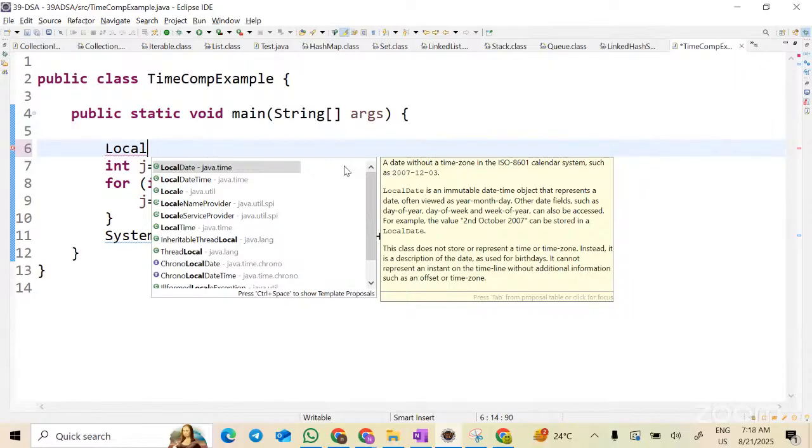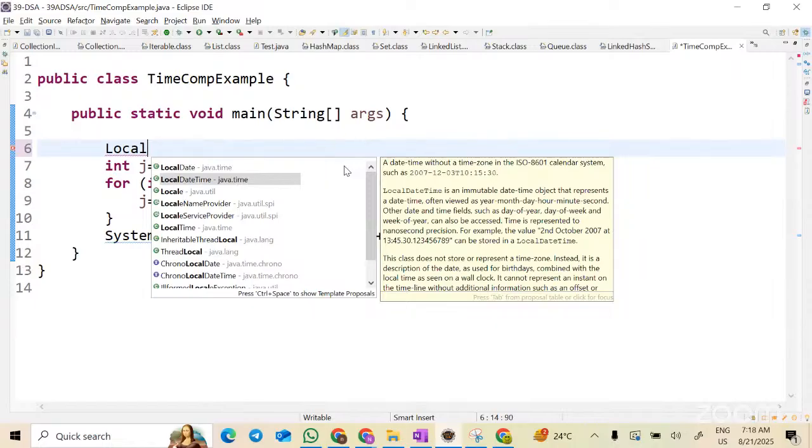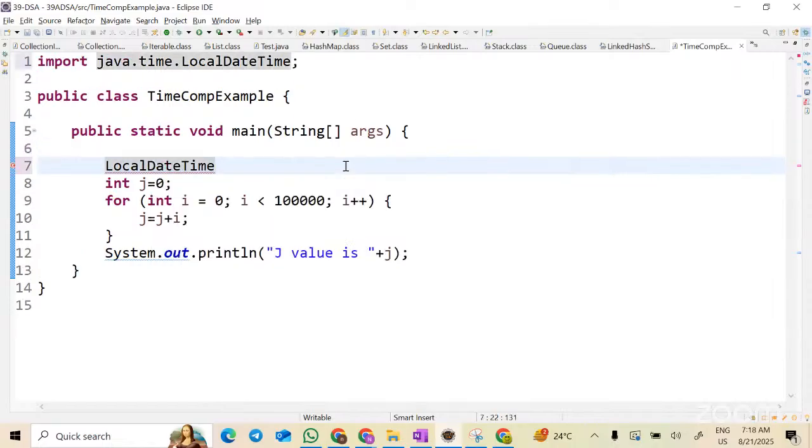Another thing is, if you want to get the time or date, before Java 8 it was difficult. When I say difficult, you need to write some lines of code and debug along. But from Java 8 onwards, some classes have been introduced. One of them is LocalDateTime. LocalDateTime and LocalDate are the new classes introduced from Java 8 onwards.